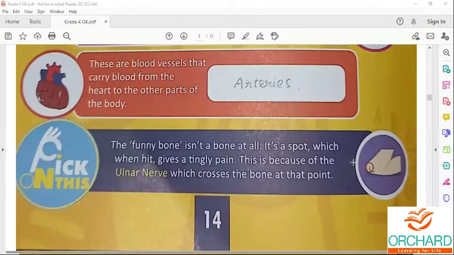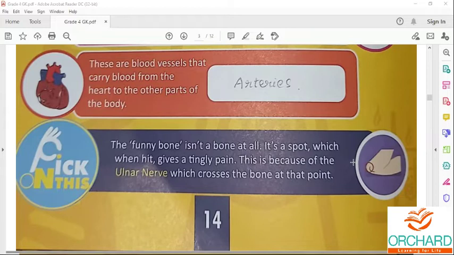It runs inside part of your elbow. It is a nerve called the ulnar nerve which crosses the bone at the point. So the funny bone is not a bone at all.